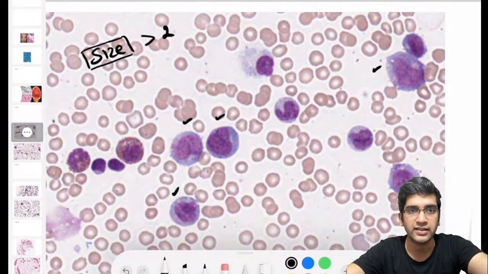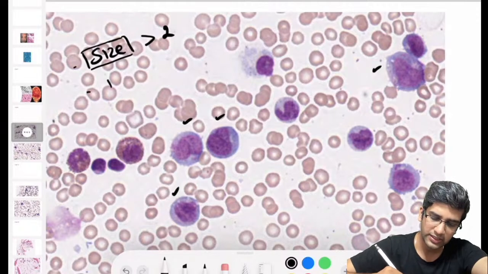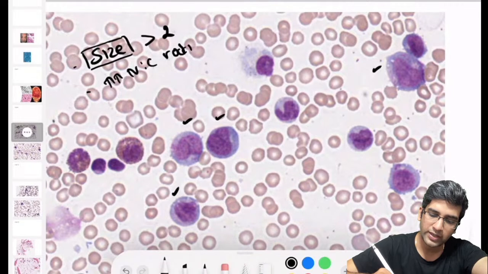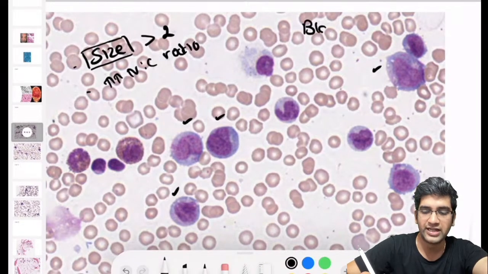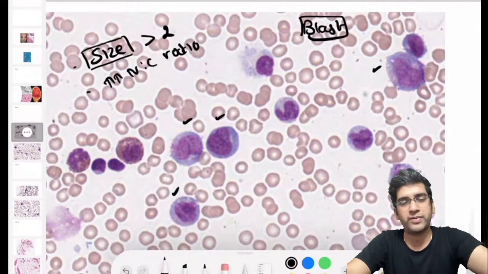Second, like Satvik said, that they do have a high nuclear cytoplasmic ratio. Definitely it's there. Right? That's one. And I have a high NC ratio. Okay. So now I am sure it's a blast. So that was the first step. It's a blast. So I do think it's some of the neoplastic origin only.